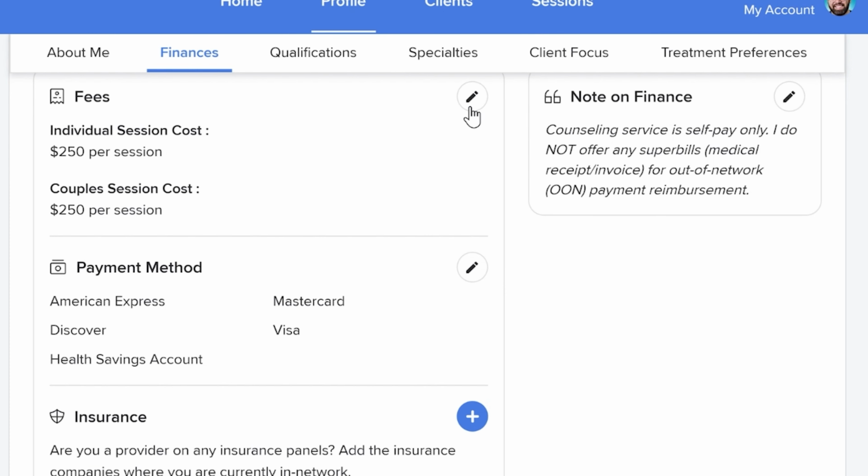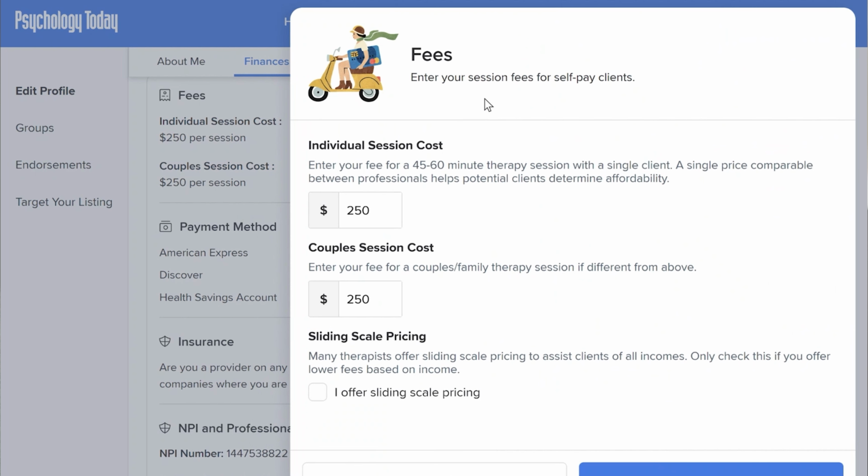Once you have your fee, you will simply click on the pencil icon next to the fee section, which will then open a box where you can enter in the fees for both individual and couple sessions. As you can see, I'm personally someone who chooses to keep the same fee for both services.